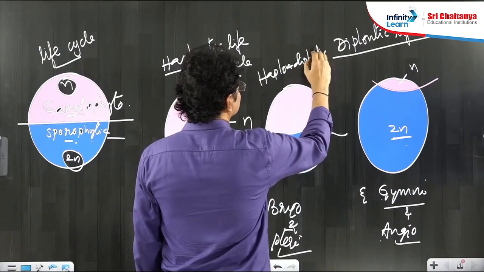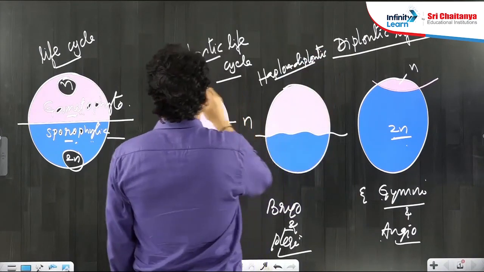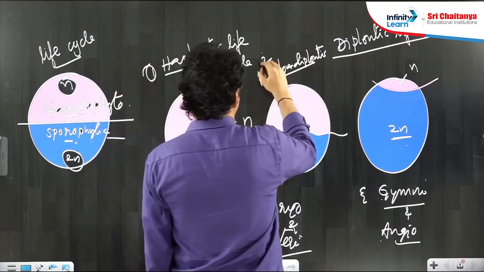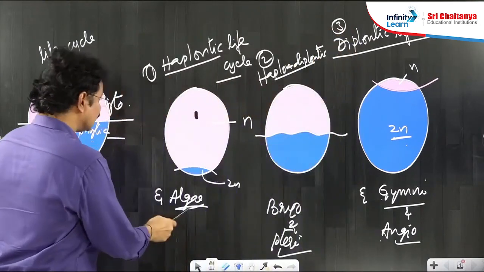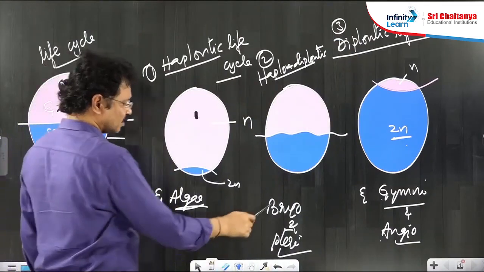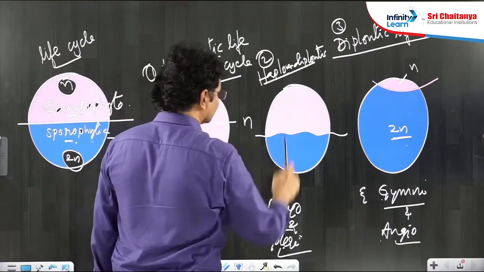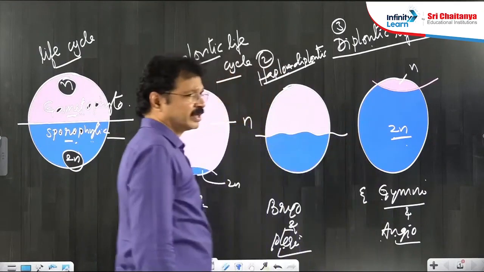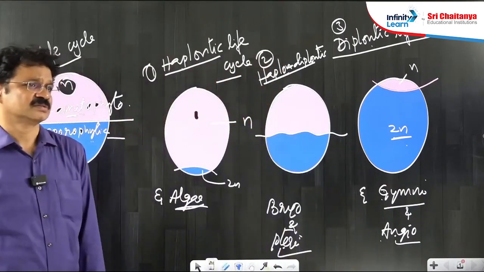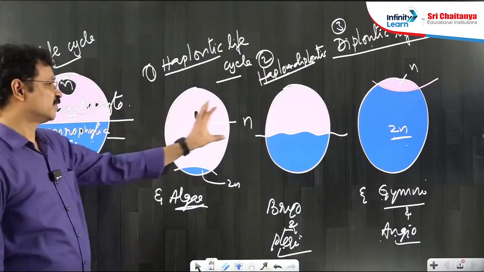Haplodiplontic life cycles. A total of 3 types of life cycles are found in the entire plant kingdom. In algae, haplontic. Bryophytes and pteridophytes, haplodiplontic. Gymnosperms and angiosperms, diplohaplontic, according to our NCERT syllabus. Okay, 3 types of life cycles.